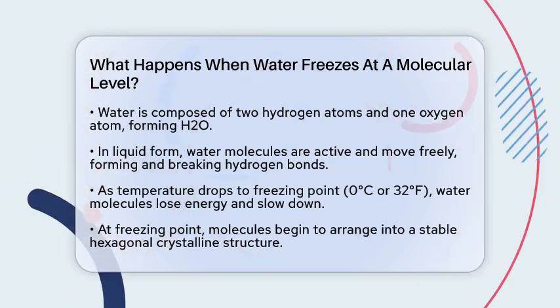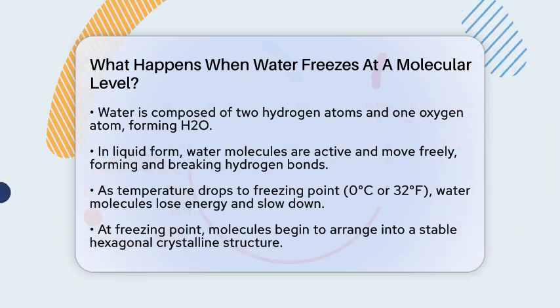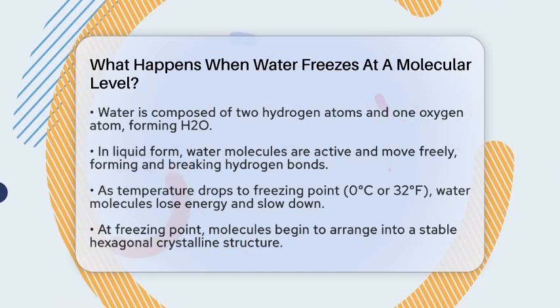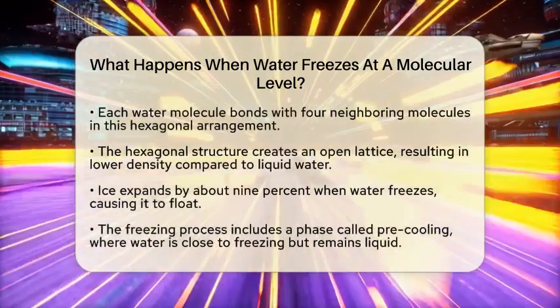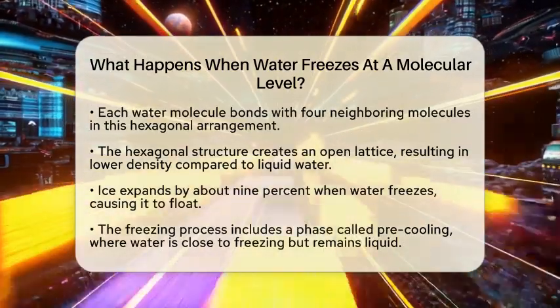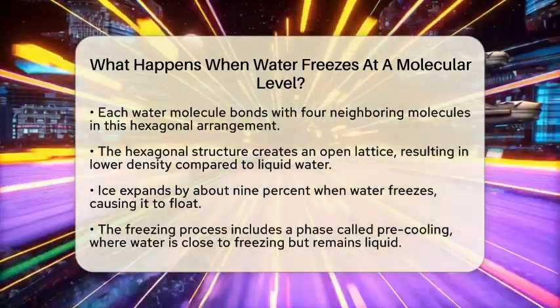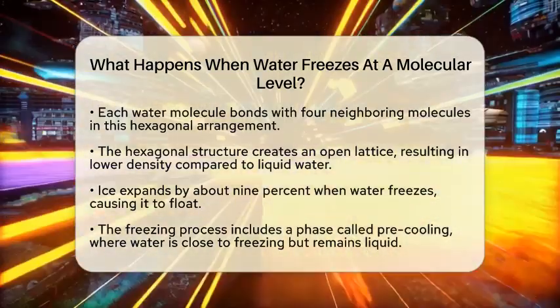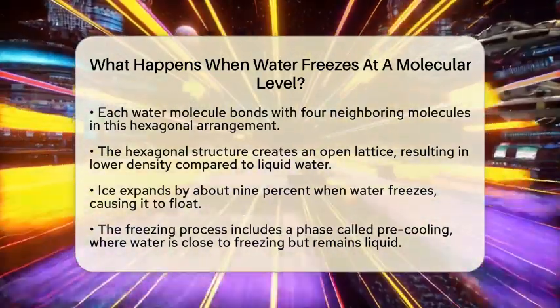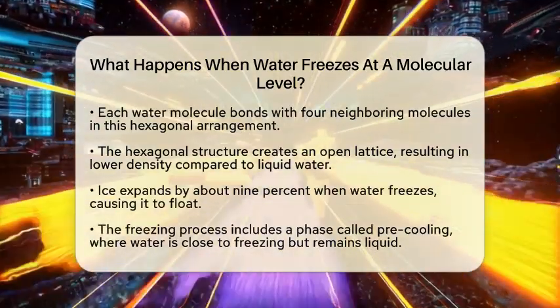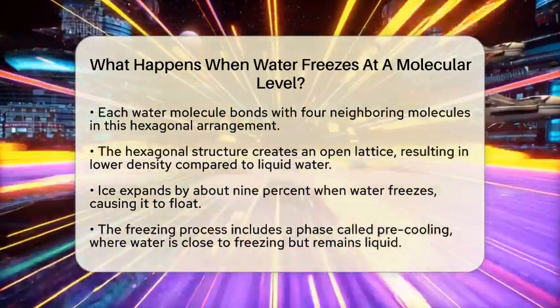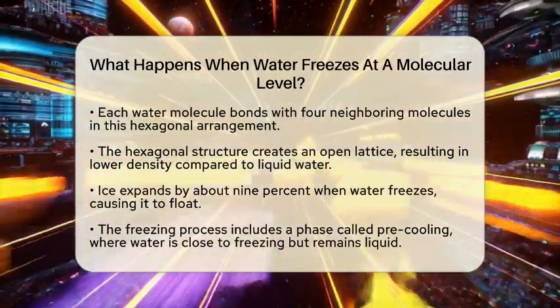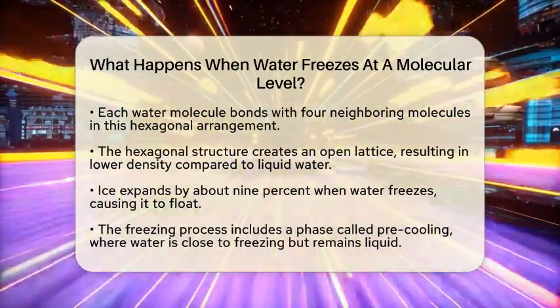As the temperature of water drops to its freezing point, which is 0 degrees Celsius or 32 degrees Fahrenheit, the molecules start to lose energy. This loss of energy causes them to move more slowly. When the temperature reaches the freezing point, the molecules begin to arrange themselves into a more stable structure. They form a hexagonal crystalline pattern where each water molecule bonds with neighboring molecules.